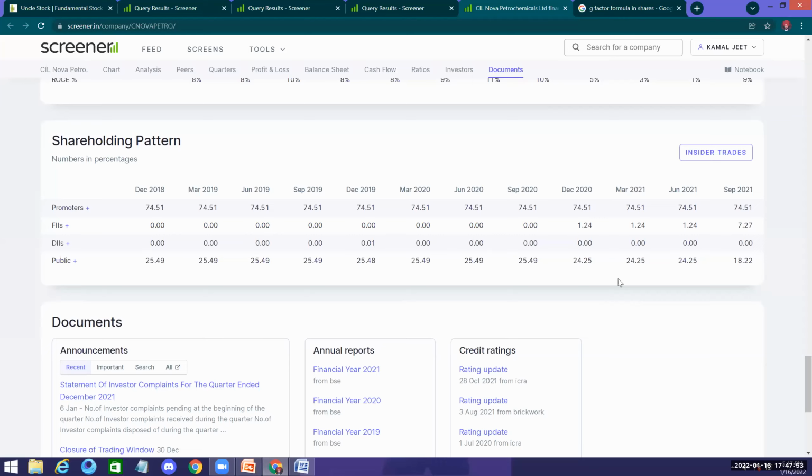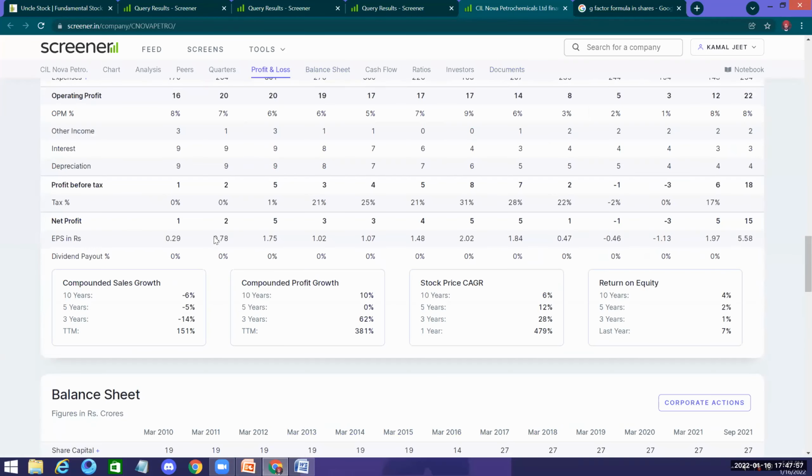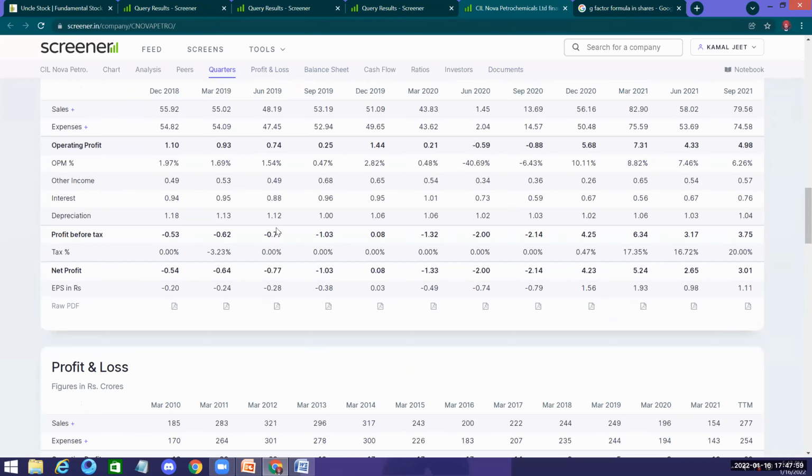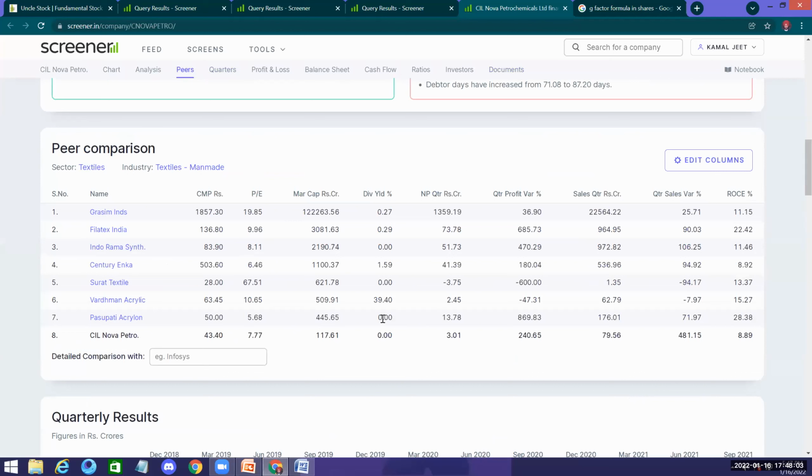So try to read and try to get all the information which is available to you here. Whatever may be beneficial to you, it will always try to filter out your stocks for you.